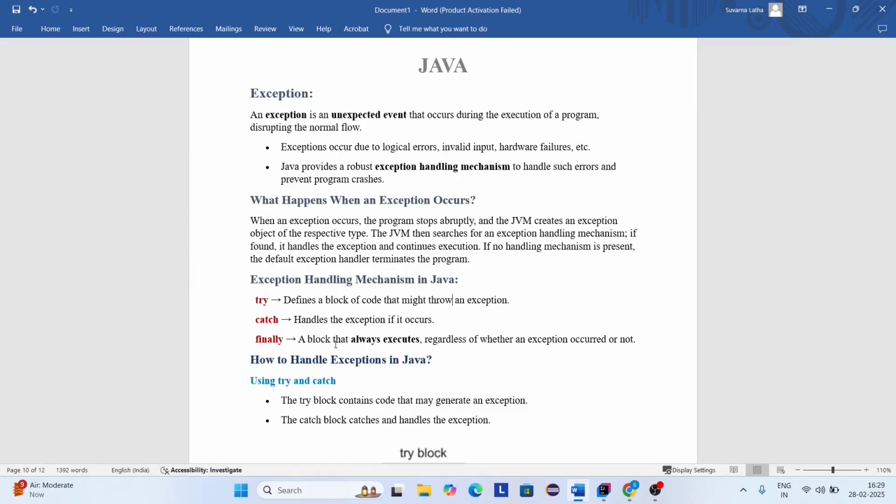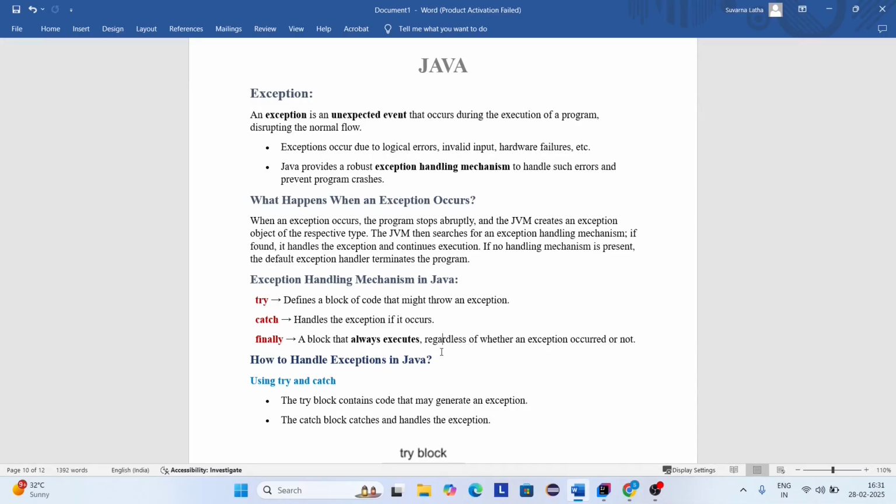When an exception occurs, JVM creates an object inside the heap area with respect to the exception type. Since JVM creates an exception object, every object has some address or reference, right? So the try block will throw the reference of a particular exception type to the catch block. Catch block is used to handle that exception if it occurs. After catching the reference, the statements present inside the catch block get executed and the execution of the program will continue.